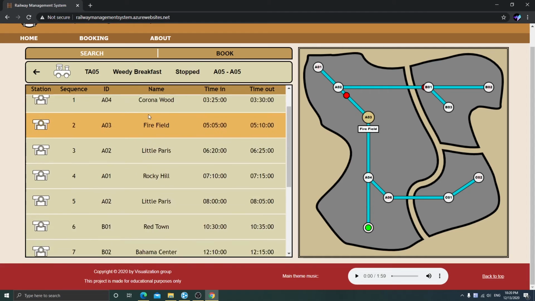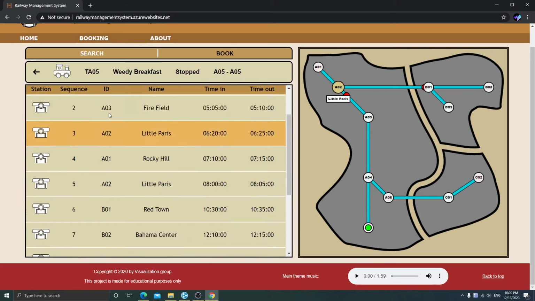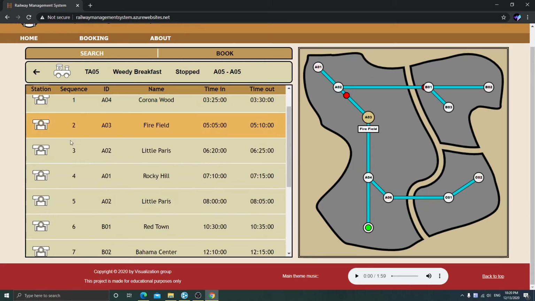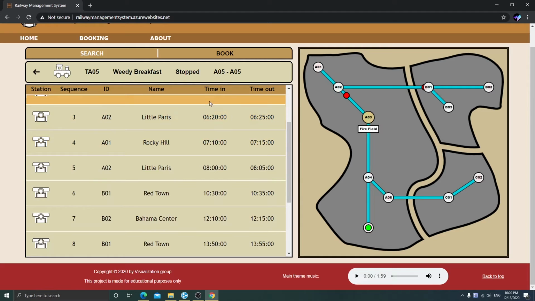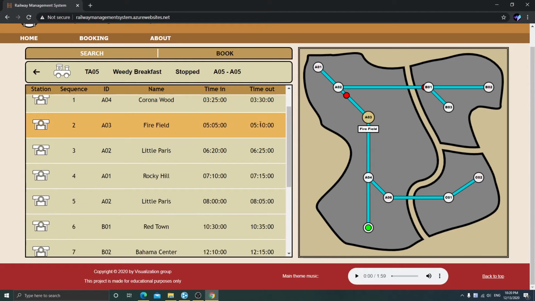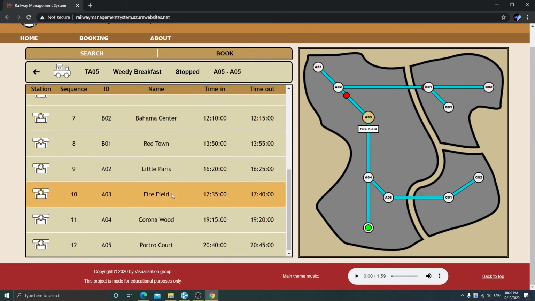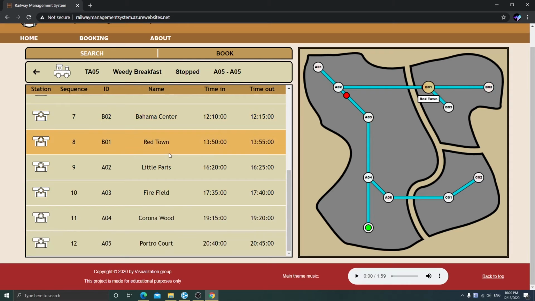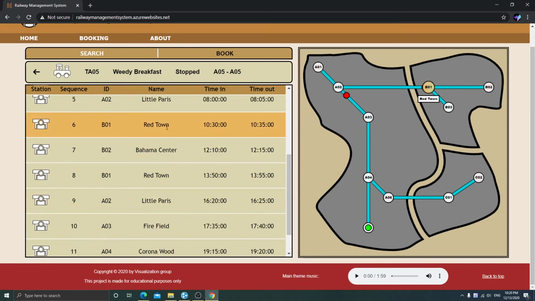When you click on a train, for example TA05, you will see the list of stations that it will go along with their sequence number. Time in and time out means when the train will arrive at the station and when it will leave the station. And again, when you hover on the list of stations, the map will indicate by highlighting the station.